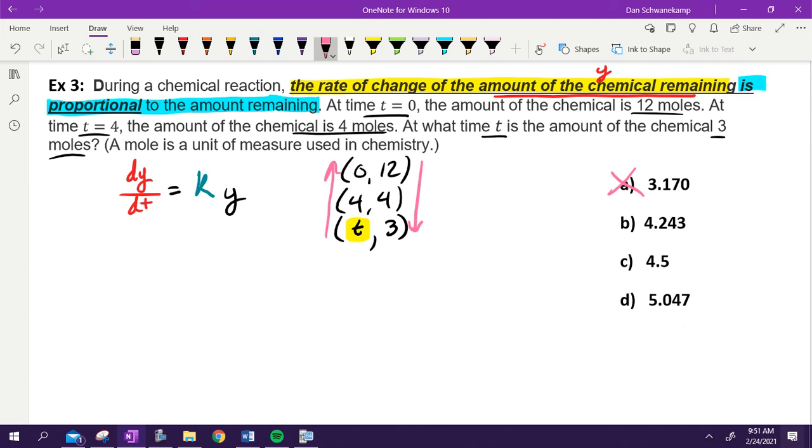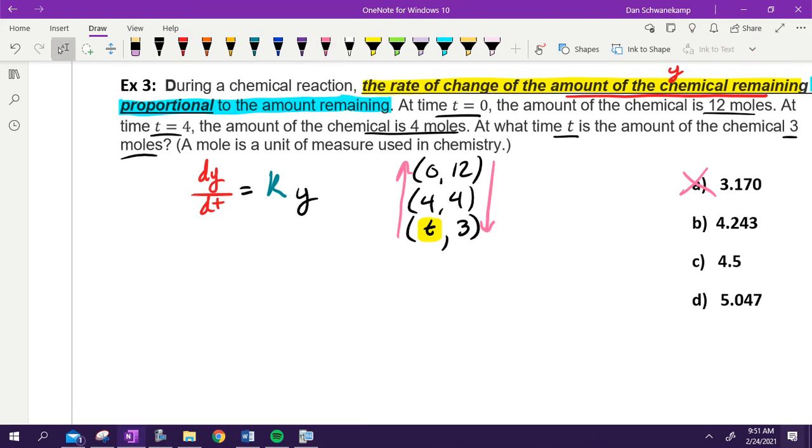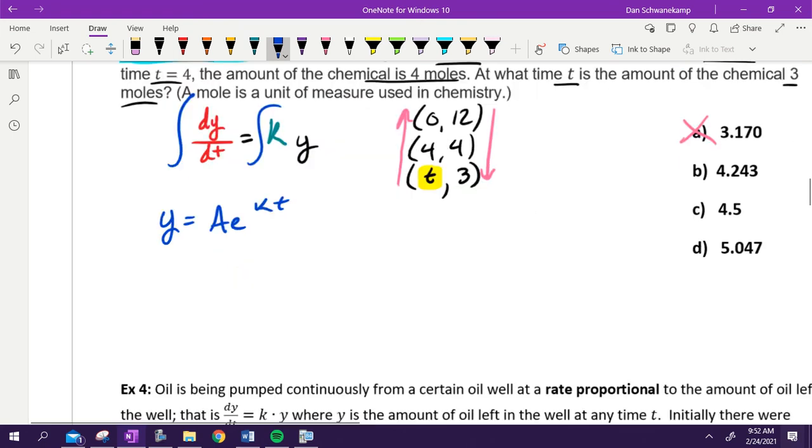This is a rate of moles. I want to know an amount of moles. What do I do with a rate to find an amount? Integrate it. We would separate, we would integrate, we would solve for C, we would solve for Y, and boom. Or we would know that if I integrate this setup, the antiderivative of this setup is going to be y equals A e to the K t. That is our setup. That's the calculus in this problem. If you just recognize it, it's really not any calculus. It's all pre-calculus. It's all algebra 2.